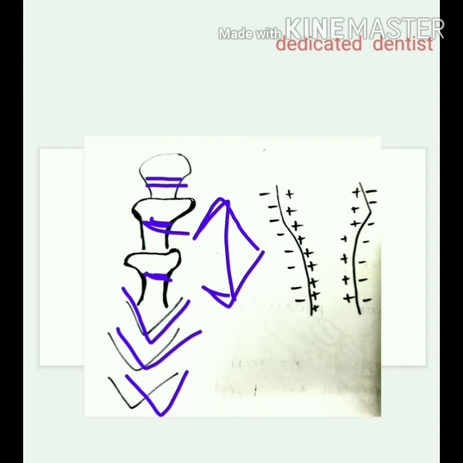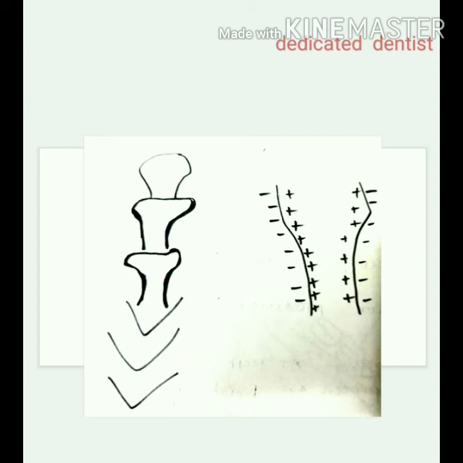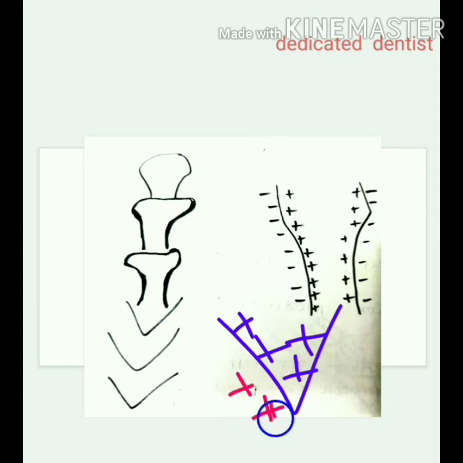So what the V principle suggests is that there is deposition on the inside, endosteal deposition, and there is periosteal resorption. Okay, so this is the V principle, it suggests this.